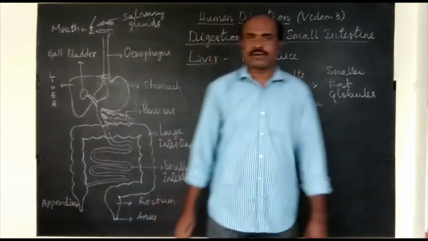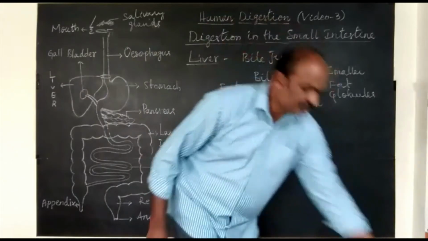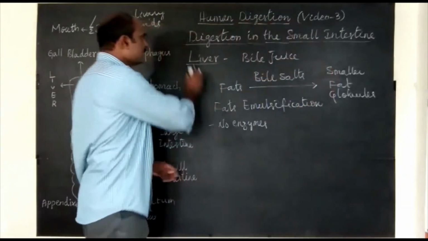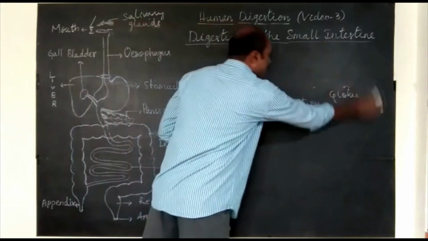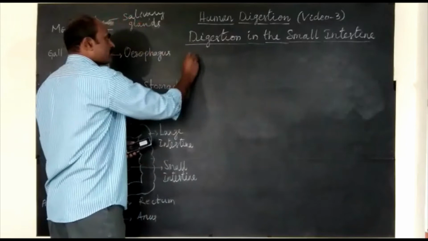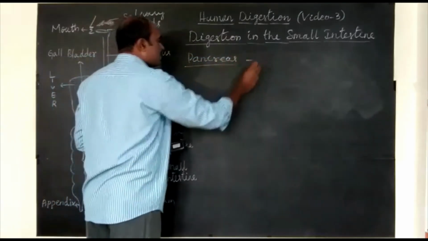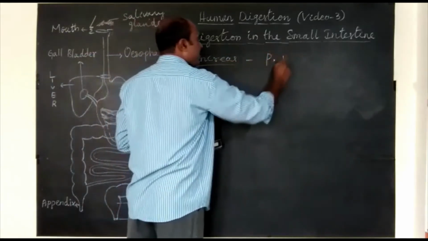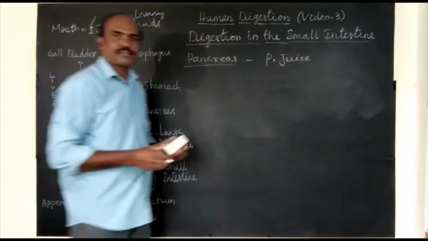Now let us talk about the secretion of the pancreas. The pancreas releases pancreatic juice into the small intestine.